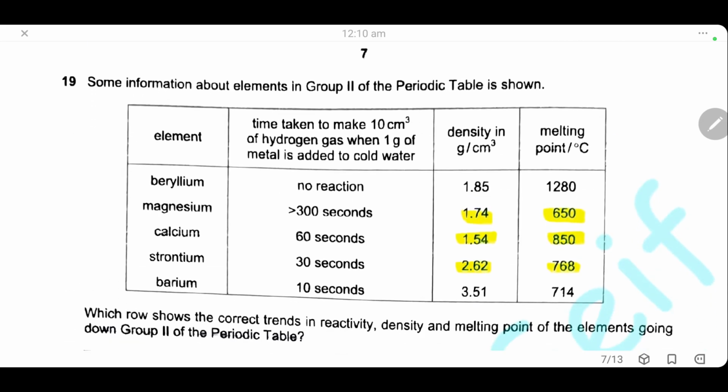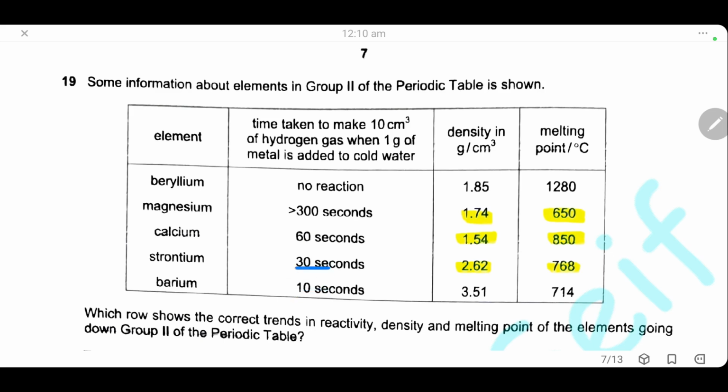Question 19. Some information about the elements in group 2 in the periodic table is shown. Here we have the element. Second column, we have the time taken to make 10 cm³ of hydrogen gas when 1 gram of metal is added to cold water. As we can see, the time decreases as we go down, so the reactivity increases as we go down.